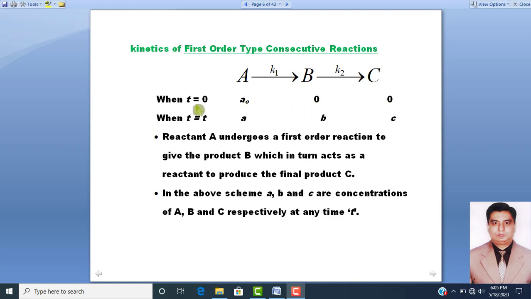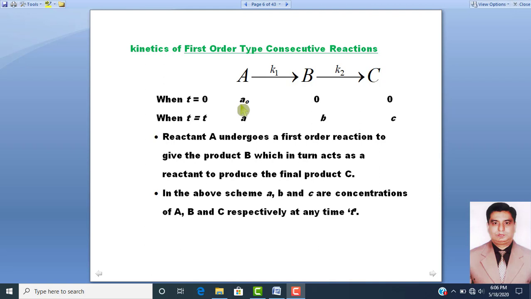But after time t second, what happened? After time t second, the product C had C moles and product B had B moles, and the remaining concentration of reactant A after time t will be A. So you must be clear here what is the difference between A and A naught concentration.